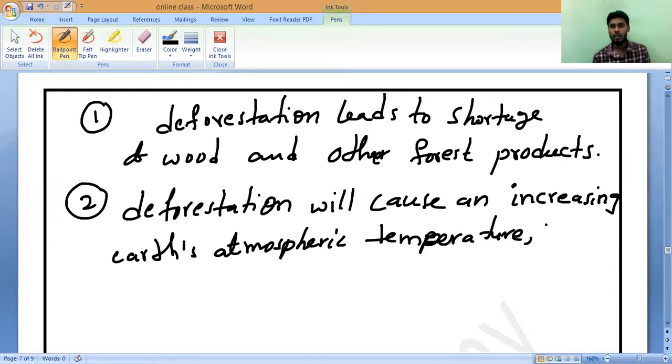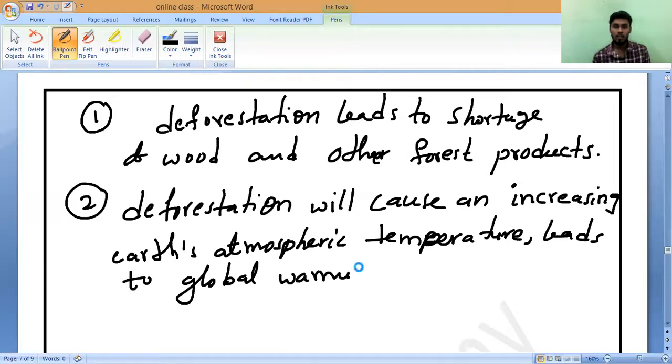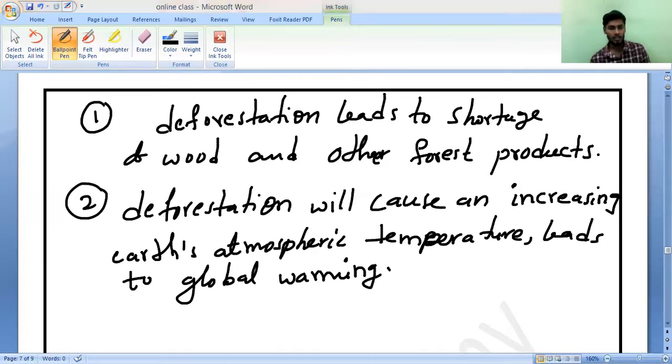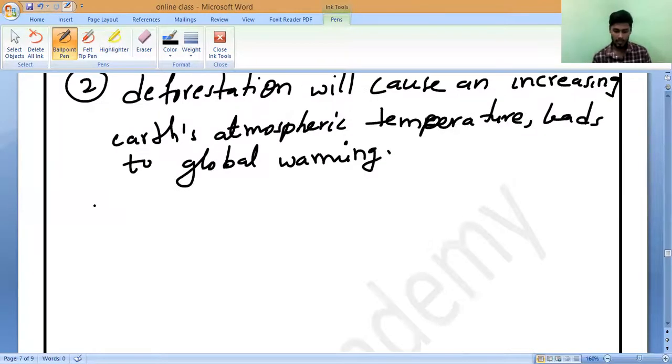And it will lead to what? Global warming. So these are the causes of deforestation we are studying today, and the remaining ones, 3, 4, 5, we will study in the next class. Is it okay? Understanding? Yes, sir.